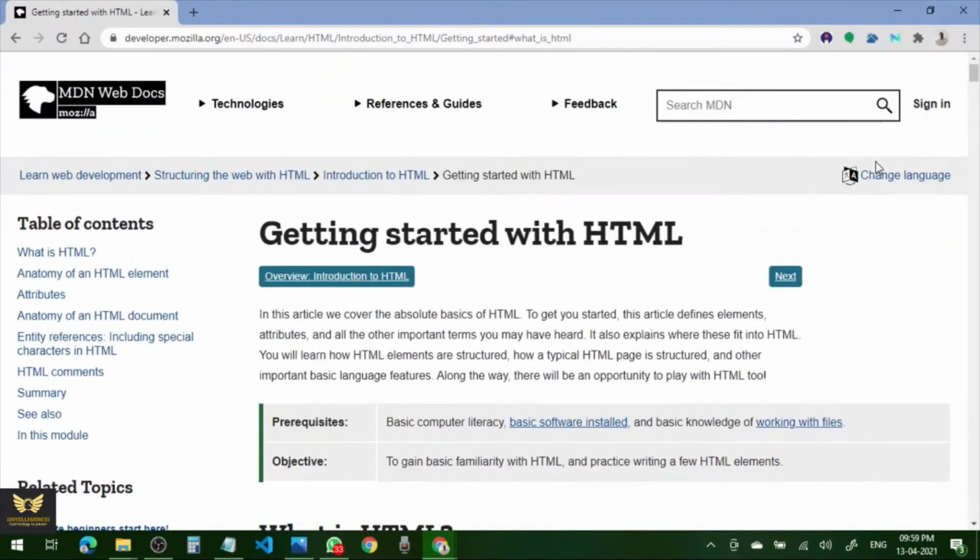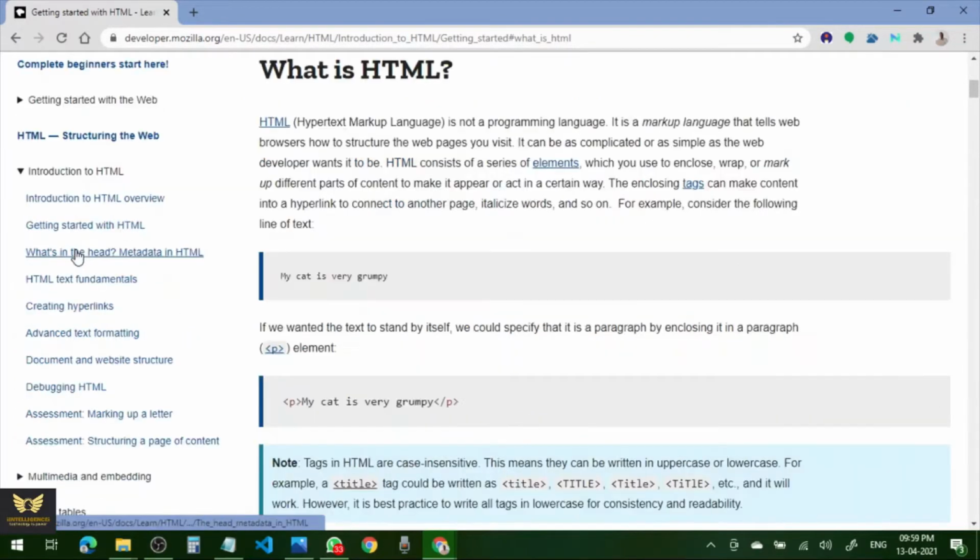Dear friends, today let us see the basics of HTML. We are in the website developer.mozilla.org. First, what is HTML? That is what we are going to see.